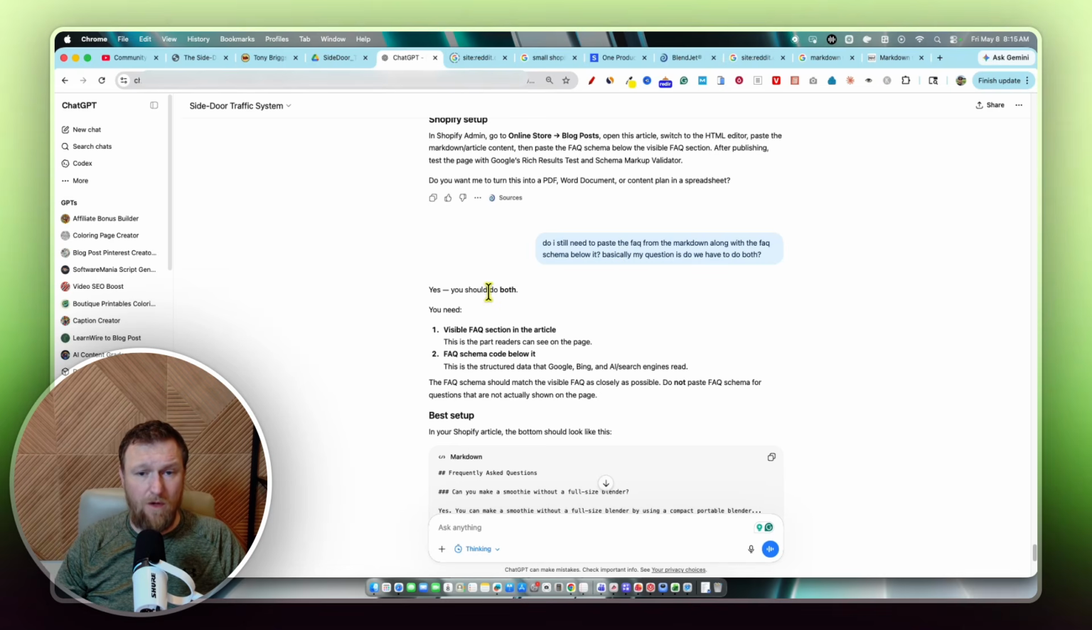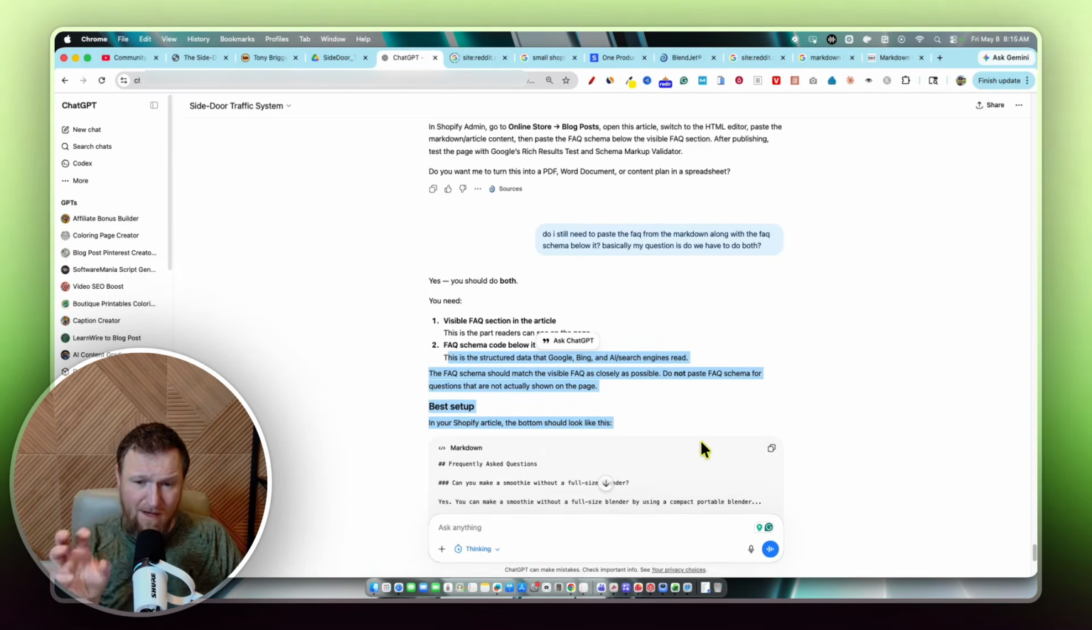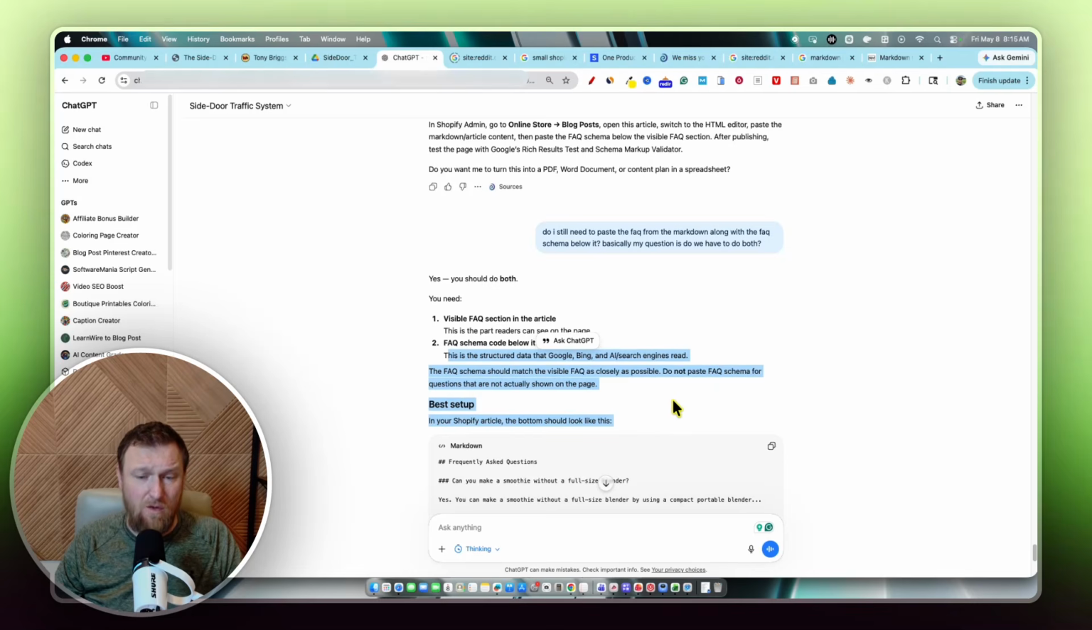Yes, you should do both. You need the visible FAQ section in the article. This is the part readers can see on the page, okay? FAQ schema code below it. This is the structured data that Google, Bing, and AI search engines read. So this is really one of the major factors of this entire product that's doing this work for you and this that I created. So this is really cool, guys. This just proves you can absolutely use this for any kind of business, including a physical product store, Shopify store, and so forth.